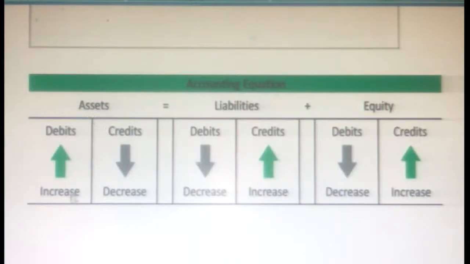Assets may increase or decrease whenever there is a purchase or sale, that is, debits and credits. From the debit point of view, assets increase, and from the credit point of view, they decrease. For liabilities it is the opposite: debit means decrease, credit means increase. You will understand later when you do the problems. Equity, that is capital, works the same way as liabilities: debit means decrease, credit means increase. For assets it is the reverse: debit means increase, credit means decrease. That is just your idea for the accounting equation.